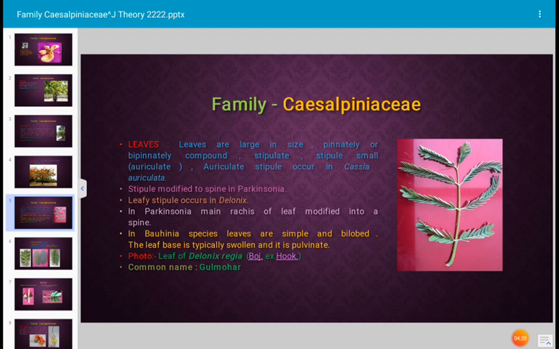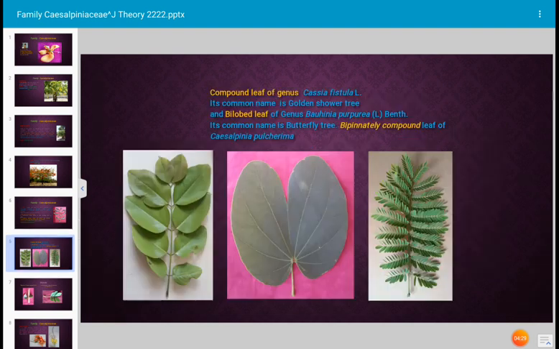The photograph given in this slide is the leaf of Delonix regia. The common name of this plant is gulmohar. Again, all these are leaves of family Caesalpiniaceae. To the left side, the first photograph is a compound leaf of Cassia fistula, whose common name is golden shower tree. The middle photograph is the bilobed leaf of Bauhinia purpurea. And the third photograph is a bipinnately compound leaf of Caesalpinia pulcherrima. It is also a member of Caesalpiniaceae.